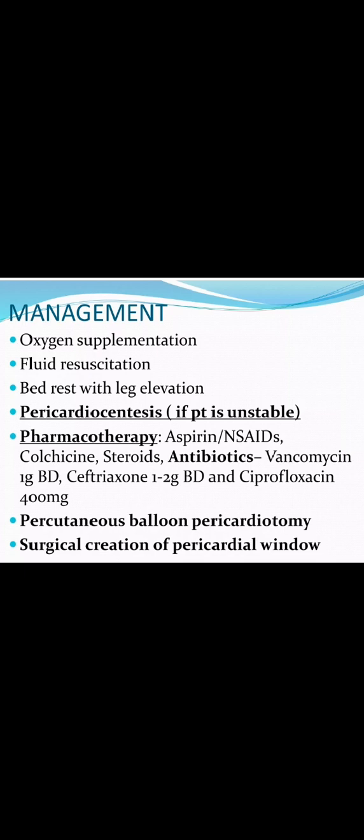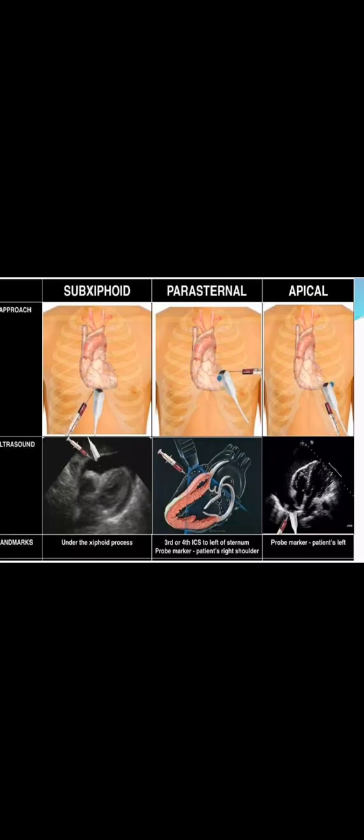Drug therapy like aspirin or NSAIDs, colchicine, steroids, antibiotics based on the patient condition. Then procedures like percutaneous balloon pericardiotomy and surgical creation of pericardial window in order to remove excess amount of fluid from the pericardial space. So these are the procedures which we used to do for a patient with pericardial